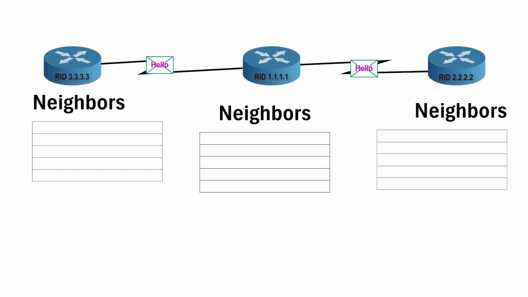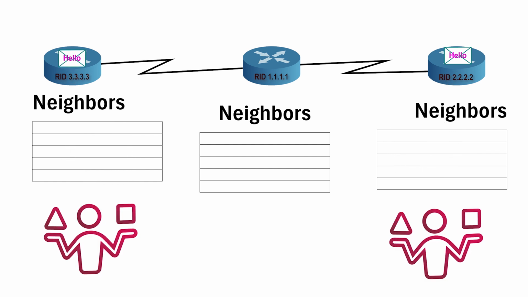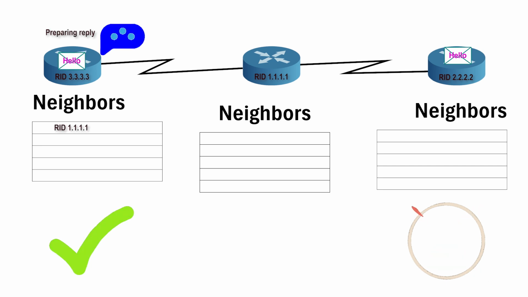A router enters the init state when it receives a hello from a router that is not in its neighbor table. It compares the hello packet's parameters with the locally configured ones. If both match, it adds the sender router's router ID to its neighbor table and prepares the reply.